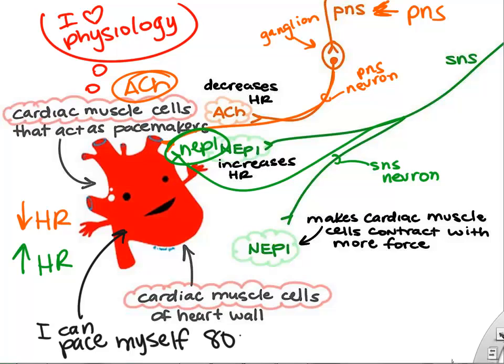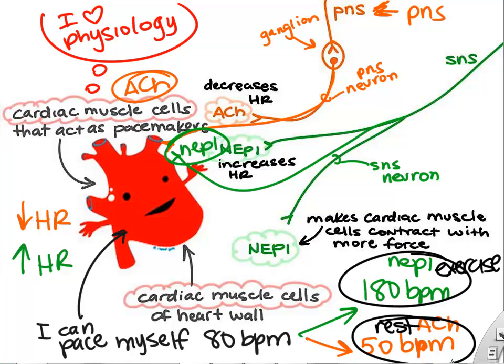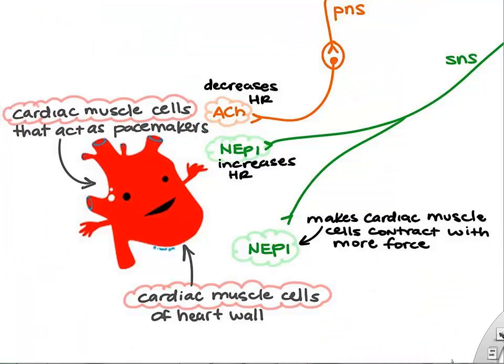So remember, the heart can pace itself, and the heart likes to pace itself at about 80 to 100. It doesn't need any neuron to tell it to do that. But the sympathetic nervous system can increase your heart rate, such as during exercise, and the parasympathetic can slow down your heart rate, say at rest. So your heart rate can vary widely from 200 to maybe even 40 or 50 beats per minute.